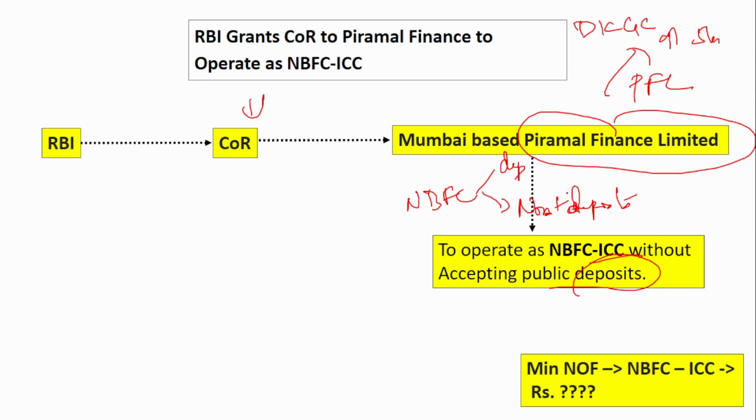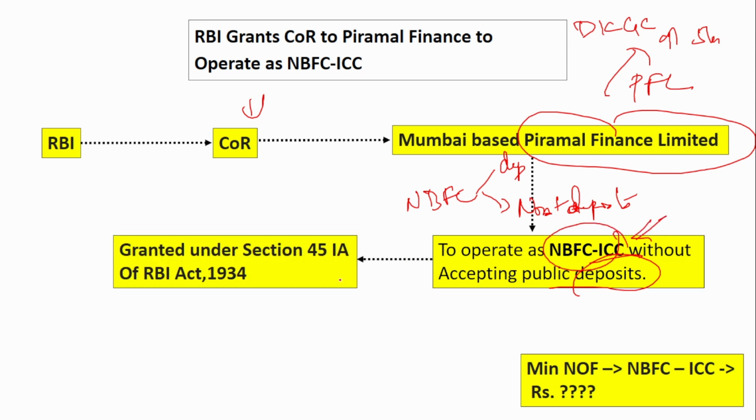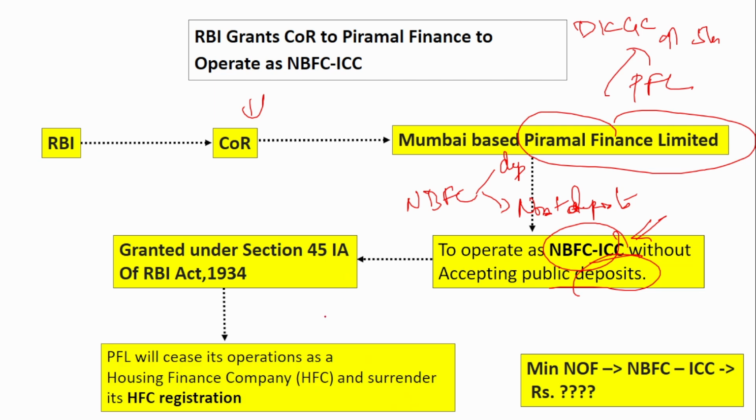So here, if you see the Piramal Finance Limited, they have got authorization from the RBI to operate as the NBFC ICC, that is Investment Credit Company. So previously it was operating as a housing finance company. Now it will cease, that is it will stop operating as a housing finance company and it will surrender the HFC registration and now operate as the NBFC ICC. So this certificate of registration, if you see, it was granted under the section 45IA of the RBI Act 1934.